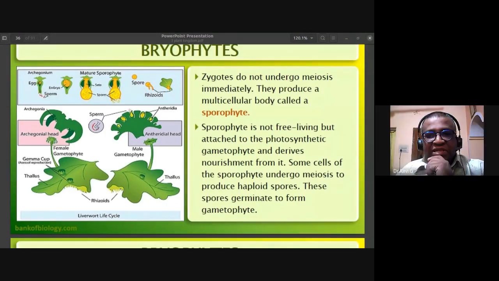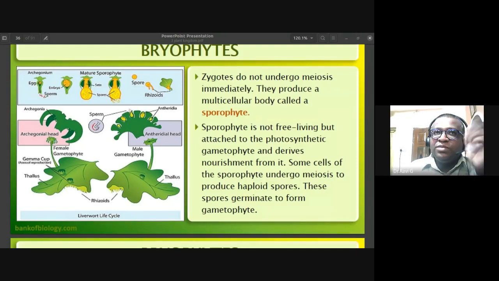So the zygote immediately undergoes meiosis and forms a multicellular body called the sporophyte. The sporophyte is not free living, but is attached to the photosynthetic gametophyte. So you know that the sporophyte is dependent upon the gametophyte and derives nourishment from it. Some of the cells of the sporophyte undergo meiosis to produce haploid spores. These spores are going to germinate to form the gametophyte.